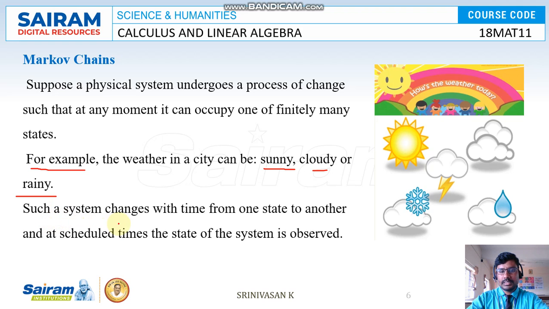Such a system changes with time from one state to another, and at the scheduled time the state of the system is observed. So in one state it may be sunny and in another state it is cloudy. How do they predict? Every day they predict by using the Markov chain, which is based on linear algebra.